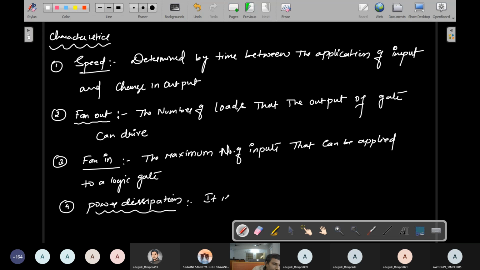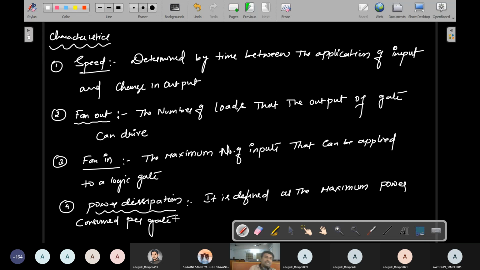It is defined as the maximum power consumed per gate, and that is called power dissipation. Understand? So please everybody note these four points, four characteristics. After that I'll move to the next one.